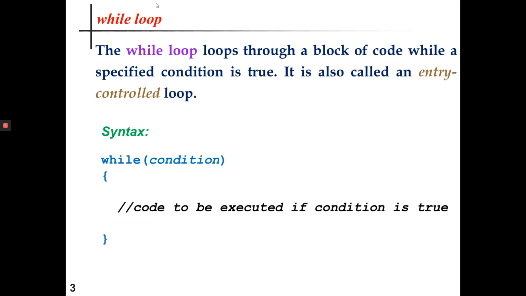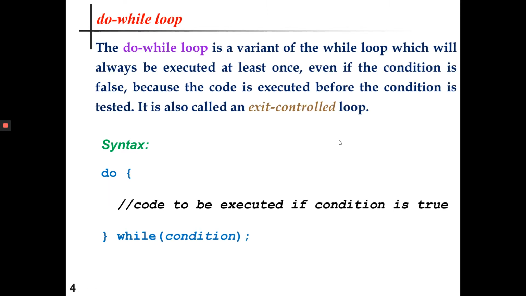The loop I will discuss today is the while loop. The while loop iterates over a block of code when a condition is satisfied. If the condition is not satisfied, Java will not allow to execute the statements inside the while loop. Since the condition is checked at the beginning of the while loop, it is also called an entry controlled loop. So here comes the syntax of the while loop.